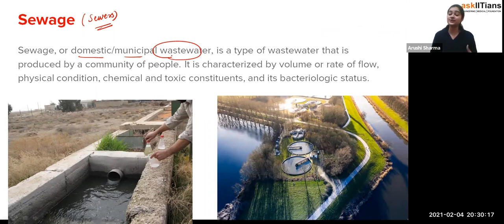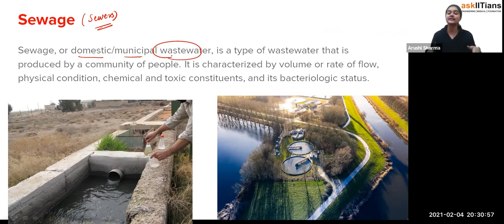Now you can see that it could contain different kinds of impurities. If we divide those impurities, it could be the soap water or the detergent water, or the water which you have used for washing utensils. Exactly. Or the water which you have used in your toilets. Exactly. Or for cleaning purposes. So student, the sewage water is the domestic wastewater or the municipal wastewater which has been produced by us only. That means the community of people, we call that wastewater the sewage. And that sewage is passed through the sewers.